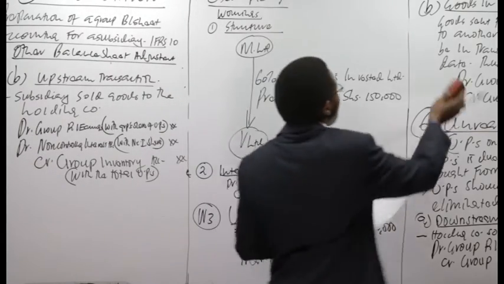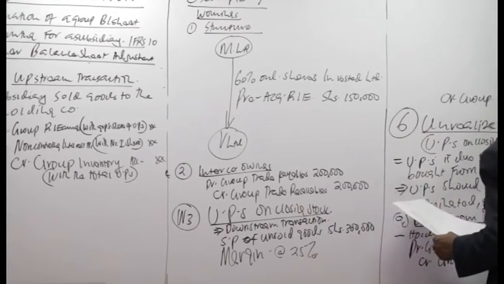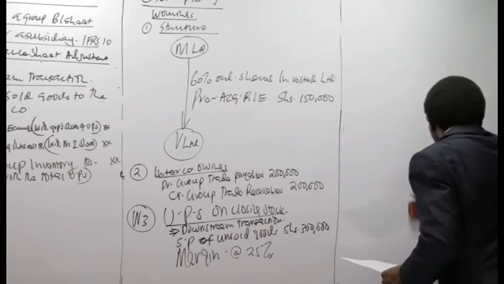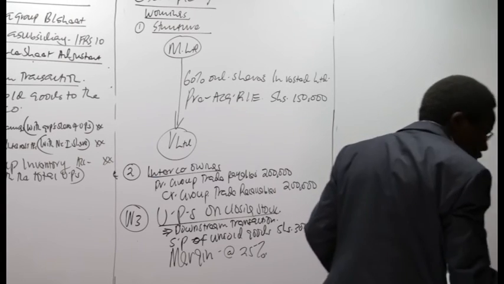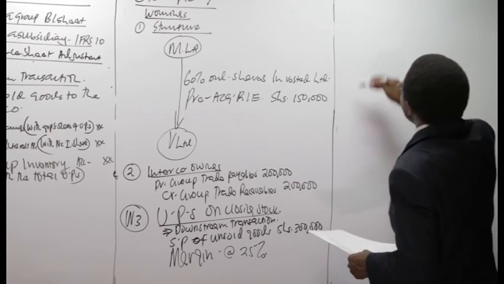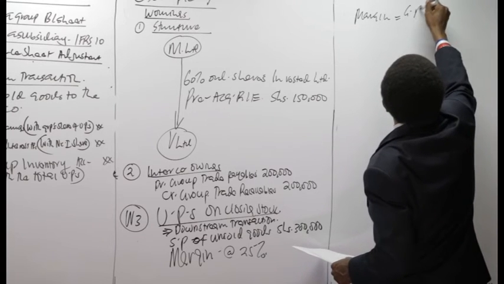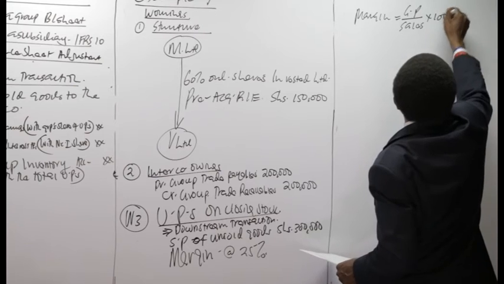Now, you need to remember this business of a margin very clearly. When you talk of a margin, it's simply the gross profit over sales by 100.